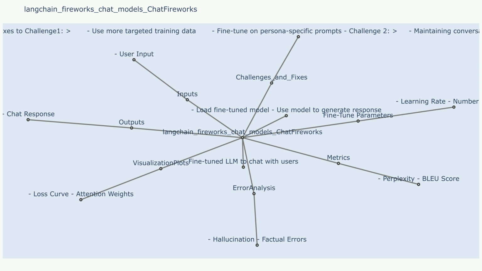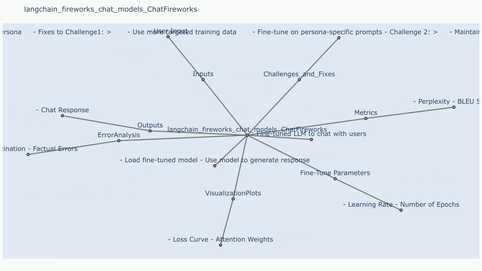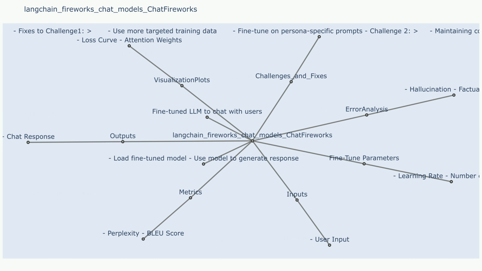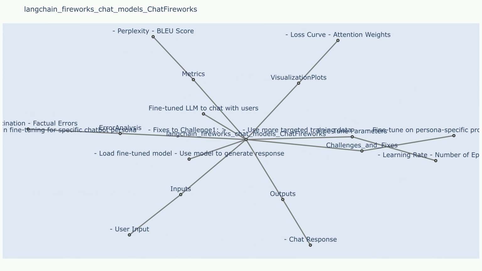Langchain Fireworks Chat Models. ChatFireworks. Description: ChatFireworks is a large language model (LLM) built on top of Langchain, specifically designed for interactive and conversational applications. It leverages the power of Langchain's capabilities, including chain composition, memory management, and external tool integration, to enhance its conversational abilities.